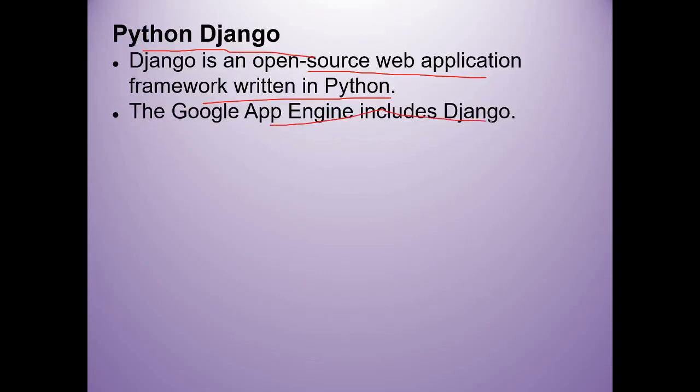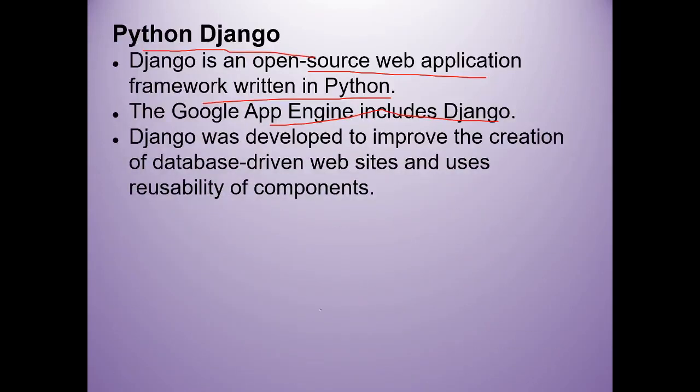Even Google App Engine includes Django. Django was developed to improve the creation of database-driven websites and uses reusability of components. A database-driven website means your application can be linked with the database so that it allows you to create such websites. And for reusability of components, the components which are already present, it allows you to reuse them.